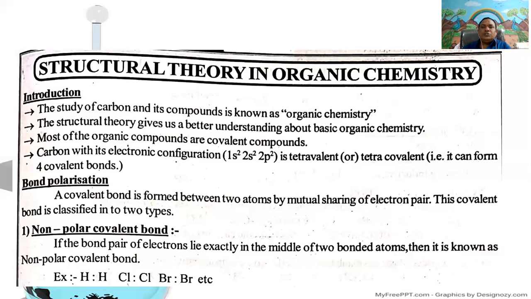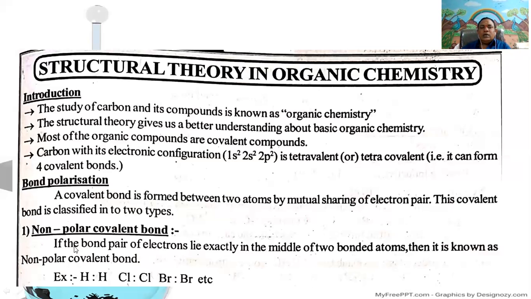The mutual sharing of an electron pair by two similar atoms results in the formation of a non-polar covalent bond. Here, if the bond pair of electrons lies exactly in the middle of the two bonded atoms, then it is known as a non-polar covalent bond.